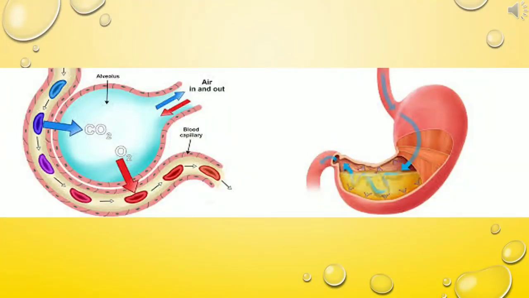Students, do you know the mixing of foodstuffs and the digestive juices in the stomach occurs by diffusion? One more example, exchange of respiratory gases. What are respiratory gases? Oxygen and carbon dioxide. The exchange of respiratory gases between blood and the tissue fluid and between the tissue fluid and cells occurs by diffusion.